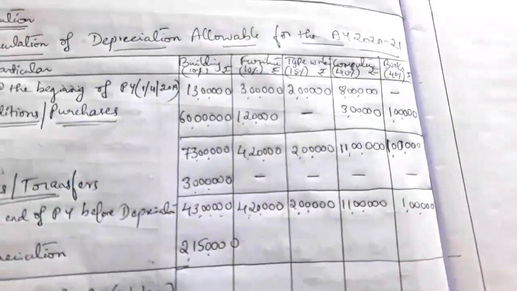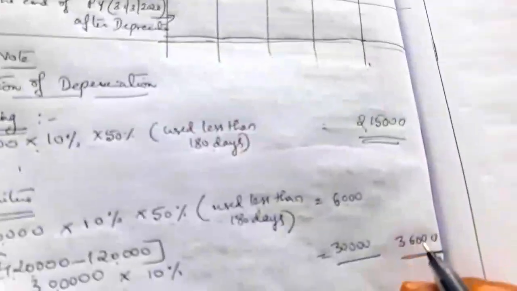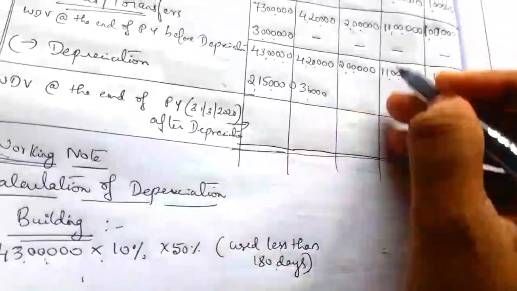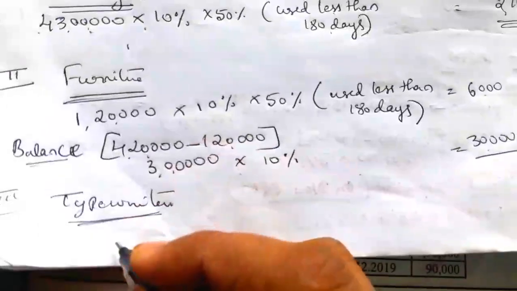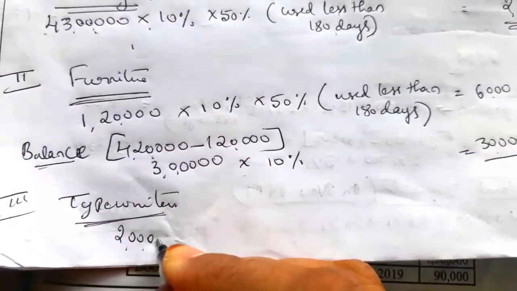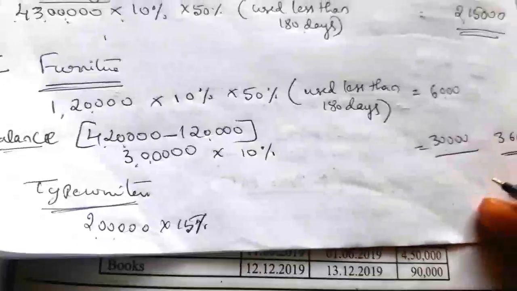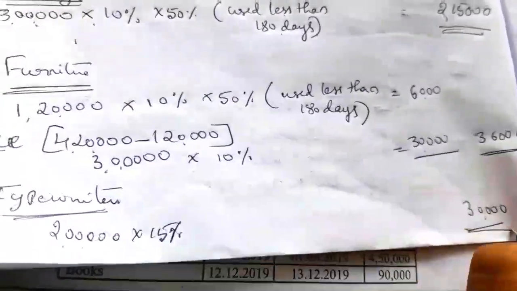So depreciation is full: 2 lakh into 15%, 30,000, you can directly take here. There is no 50% calculation. So the total depreciation on typewriters is 30,000.